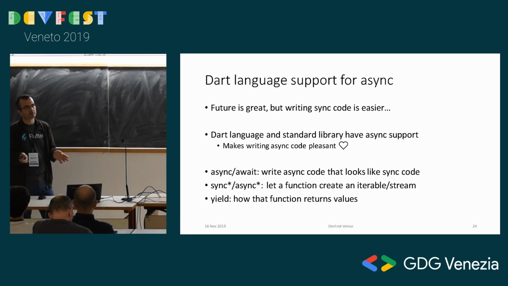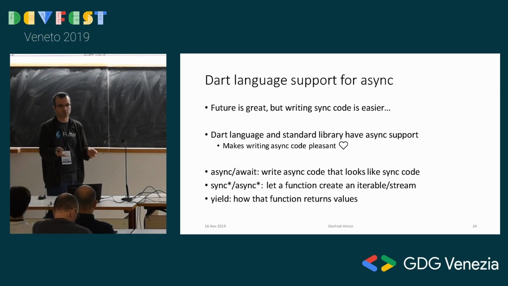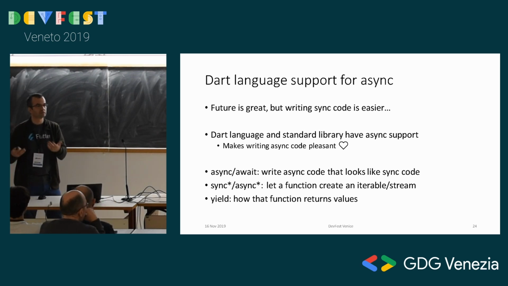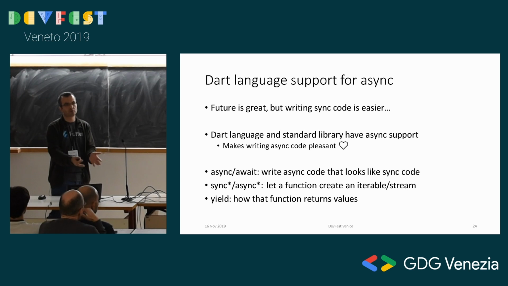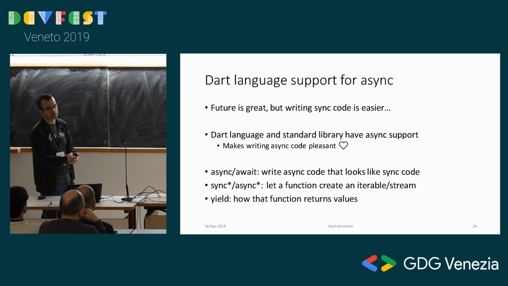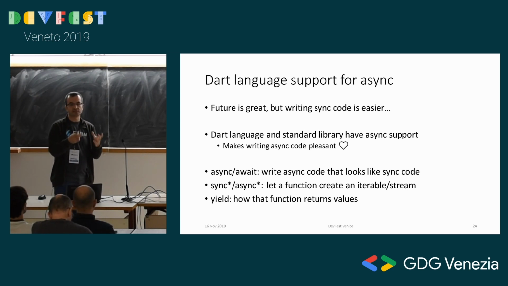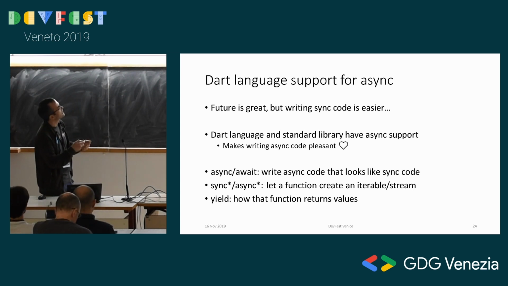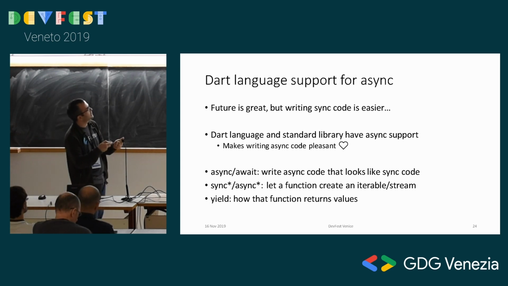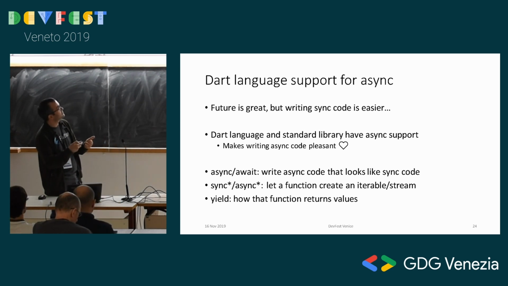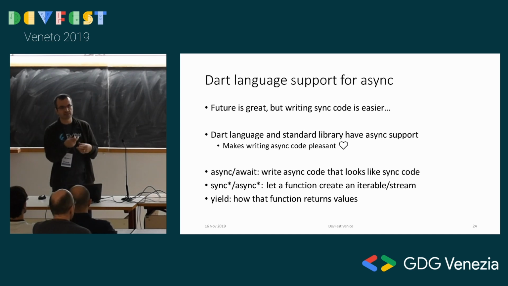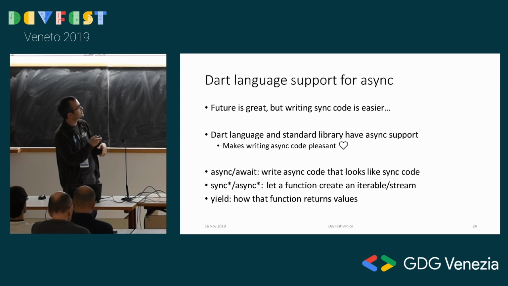In Dart, you don't have a synchronous option for file reading, for network, etc. They all give you a future. So they're all async functions, the functions that you use in the standard library. So it forces you to be async. Okay? You cannot be sync, you cannot write bad code in this way in Dart. And the language also makes it really, really nice. It actually looks like synchronous code, the async code that you write. So you don't deal with callbacks. And we will see that soon. We have the async await keywords that let you write async code that looks like sync code. We have sync star, async star that lets you create an iterable or stream really easily with a single function that uses the yield keyword to send over values.